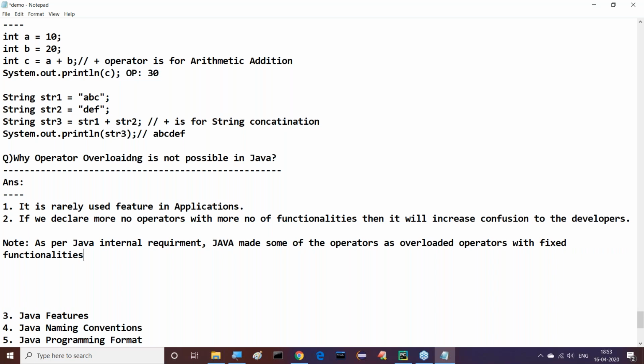As per Java internal requirement, Java made some of the operators as overloaded operators with the fixed functionalities, as per its internal requirement.